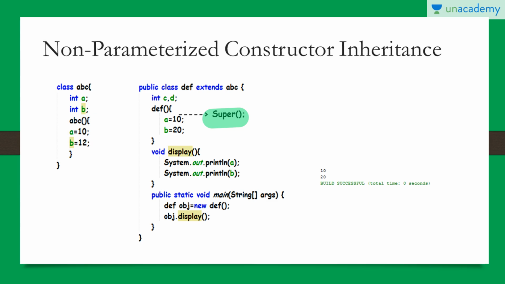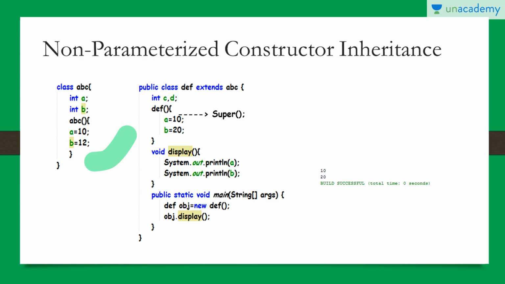Now there is one question: can this super keyword statement be written at the end of this constructor? The answer is no. It must be at the very beginning of this constructor. Okay, it must be called first, and it will be done automatically by the JVM. Okay, we don't have to write that. Now after this statement we know that the values of a and b are 10 and 12.